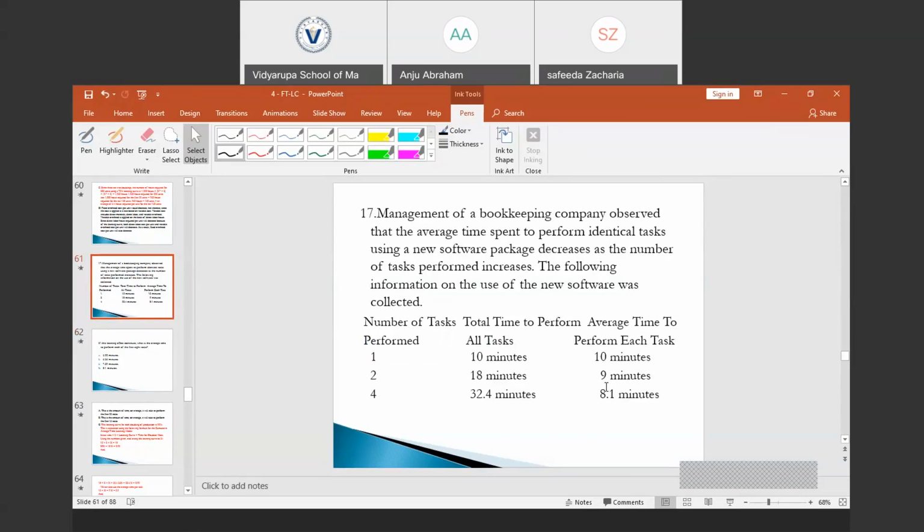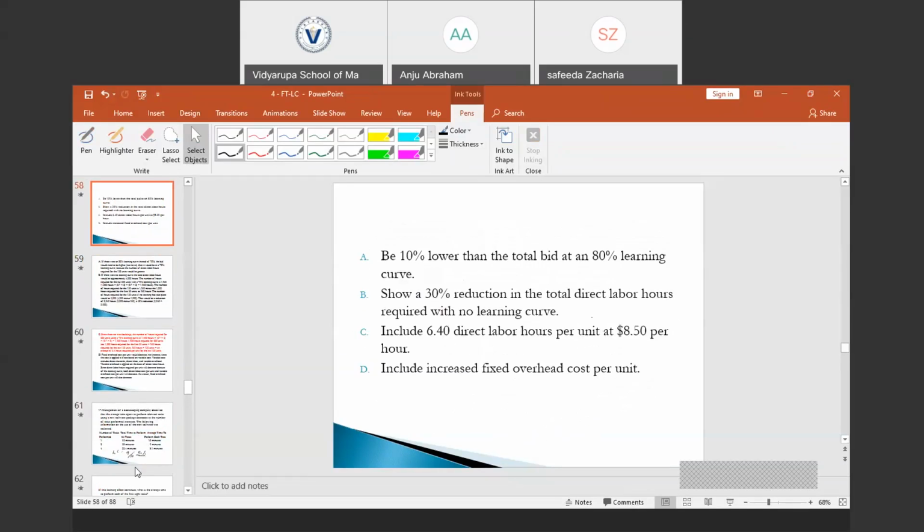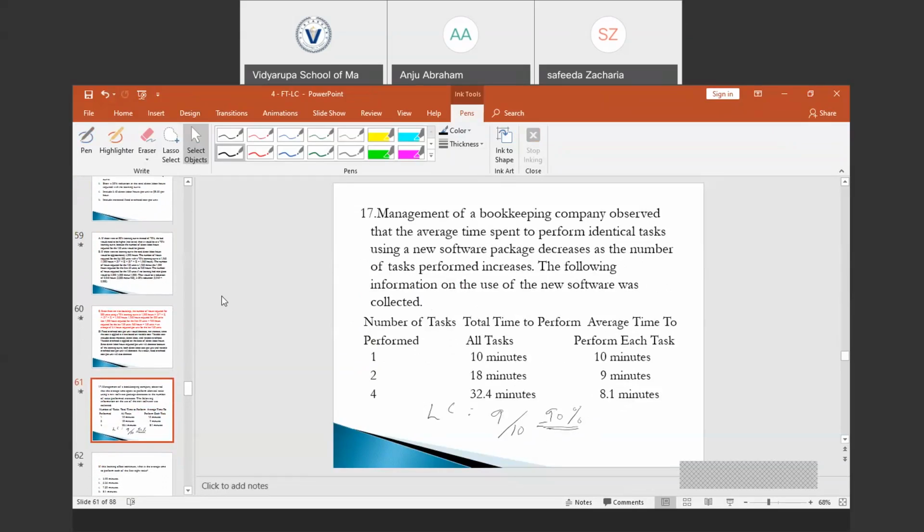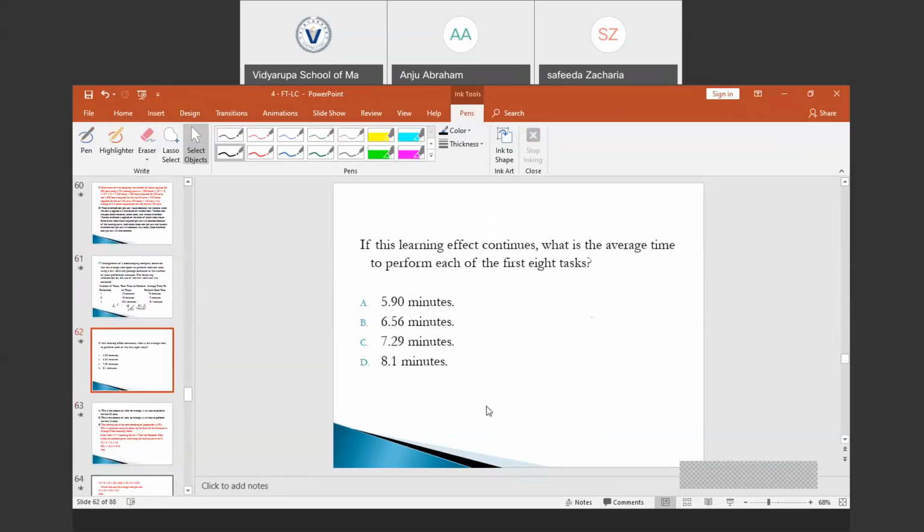So the LC, learning curve percentage, would be 9 divided by 10, which is 90%. We have to find the average time to perform the first 8 tasks.